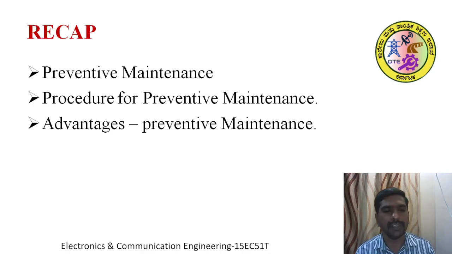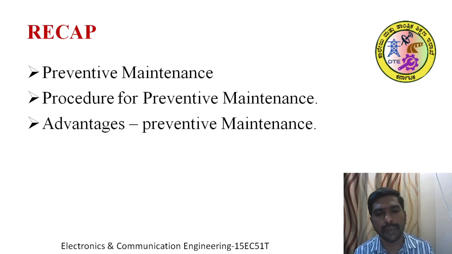In preventive maintenance, what are all the things they are doing? They are properly designing and installing an equipment, periodically checking, periodically inspecting, lubricating, oiling, and identifying the deterioration element and redesigning that deterioration element. These are all the activities done in preventive maintenance. Preventive maintenance helps to increase the lifetime of equipment or machineries. It prolongs the life of the equipment, avoids breakdown, and reduces the downtime in an industry. So these are all the advantages of preventive maintenance.